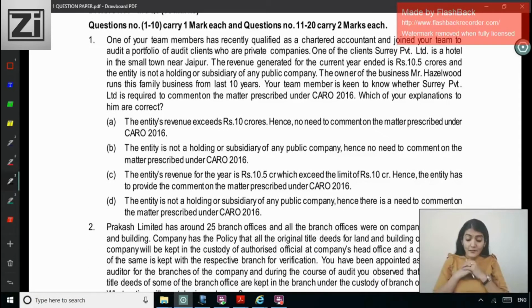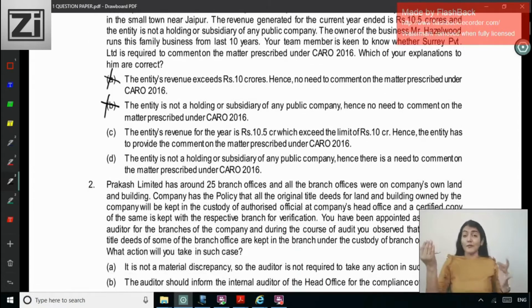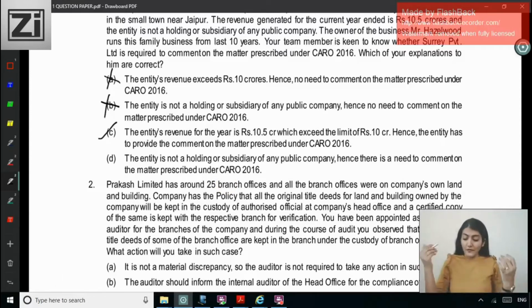Option A: the entity's revenue exceeds rupees 10 crore, hence no need to report on the matters. Reverse, because it exceeds 10 crore, we have to report on the matter. B: the entity is not a subsidiary or a holding of any public company, hence no need to comment. If it is a holding or subsidiary of a public company, then irrespective of the limits we always report on CARO. So A no, B no. C: the entity's revenue for the year is 10.5 crore, which exceeds the limit of 10 crore, hence the entity has to provide comments on the matters prescribed under CARO. Yes. And the last one, the entity is not a holding or a subsidiary of any public company, and hence there is a need to comment on the matters prescribed. It's a filler, so the correct option is C.